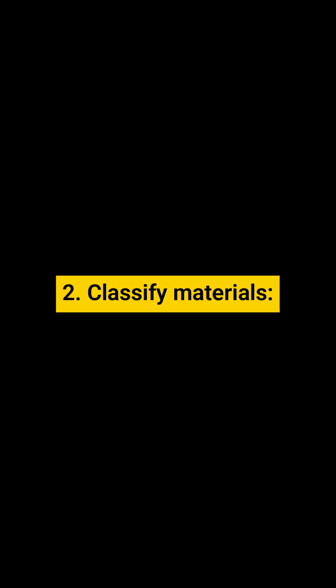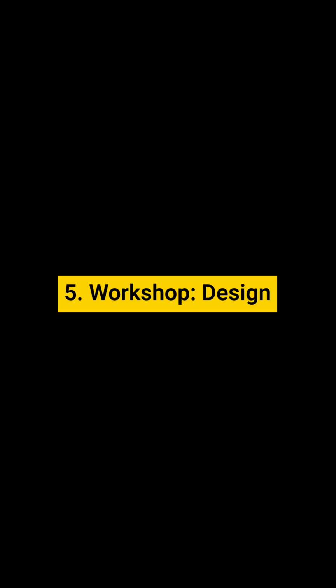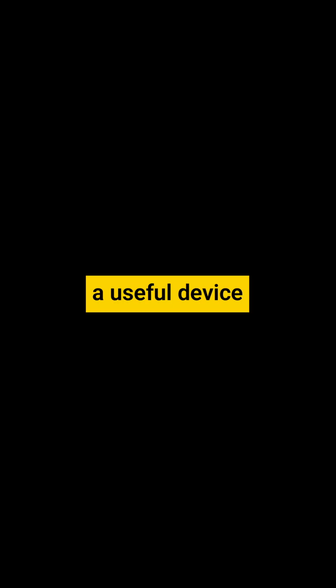Activities and experiments. 1. Build a simple circuit with a battery, bulb, and switch. 2. Classify materials. Does it conduct or not? 3. Small motor experiment. How is motion generated? 4. Use educational apps to simulate electric circuits. 5. Workshop. Design a useful device using cardboard, LEDs, and batteries. 6. Draw a tech connection map of your home or school.